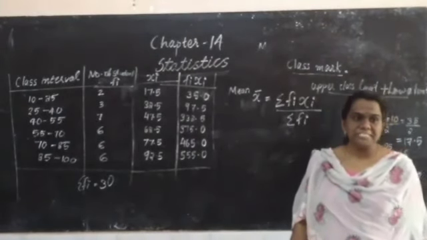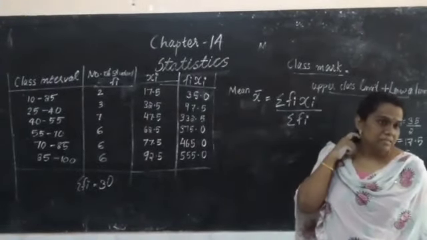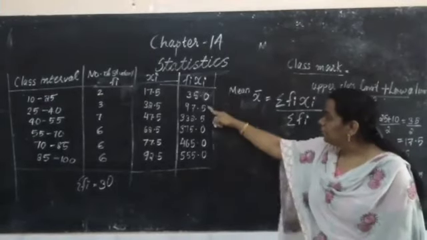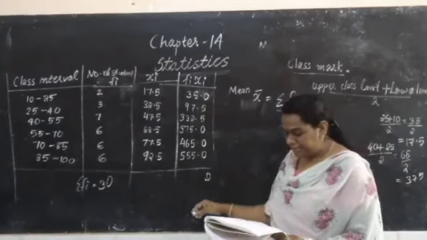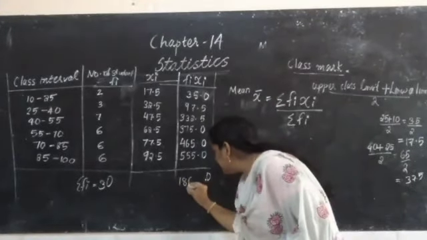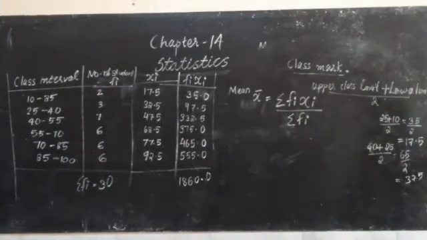What we have to do next? Sigma Fi Xi. Sigma means sum. We have to add this. Now when you add this, you will get 1860. Clear?